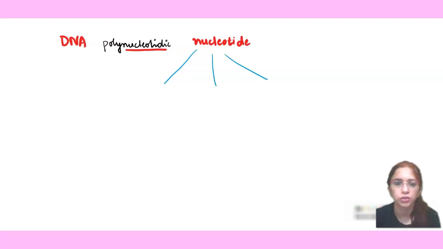First, we will see what components are found in DNA. In short, we studied in grade 11 that DNA is a polynucleotide structure, meaning it's a polymer. And what is the monomer unit in it? The monomer unit is a nucleotide. So we will see how a nucleotide is formed. A nucleotide is composed of a base, a sugar, and a phosphate molecule.